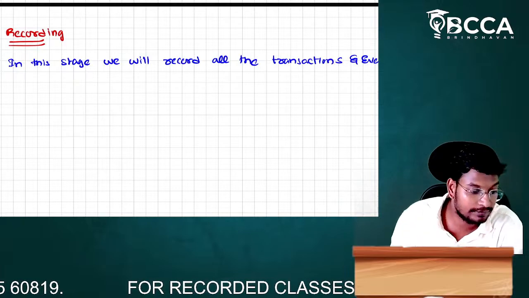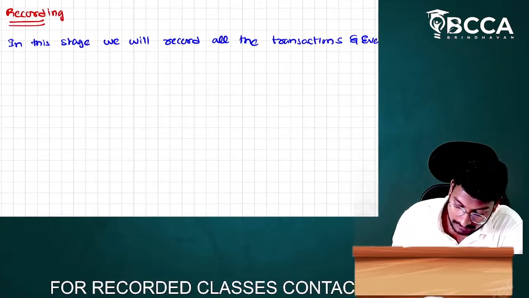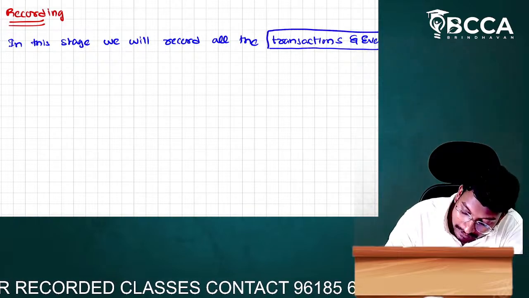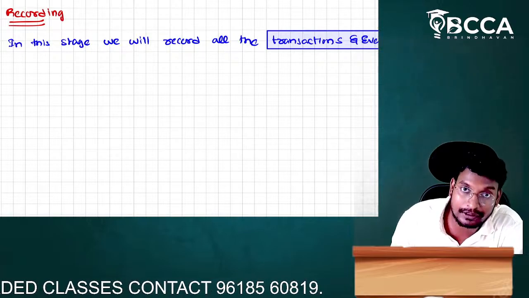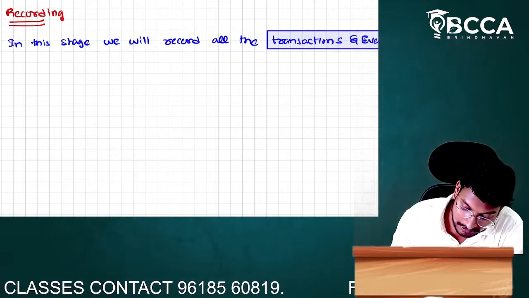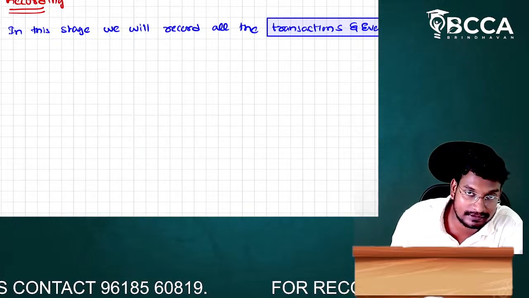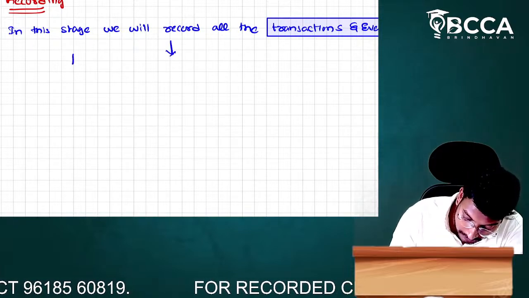In this case, we will record what, sir? All the transactions and events. We have already discussed the transactions and events, and after that I am going to discuss recording. Recording is a stage where the record of all the transactions and events is made. So, on which basis do we have to record?